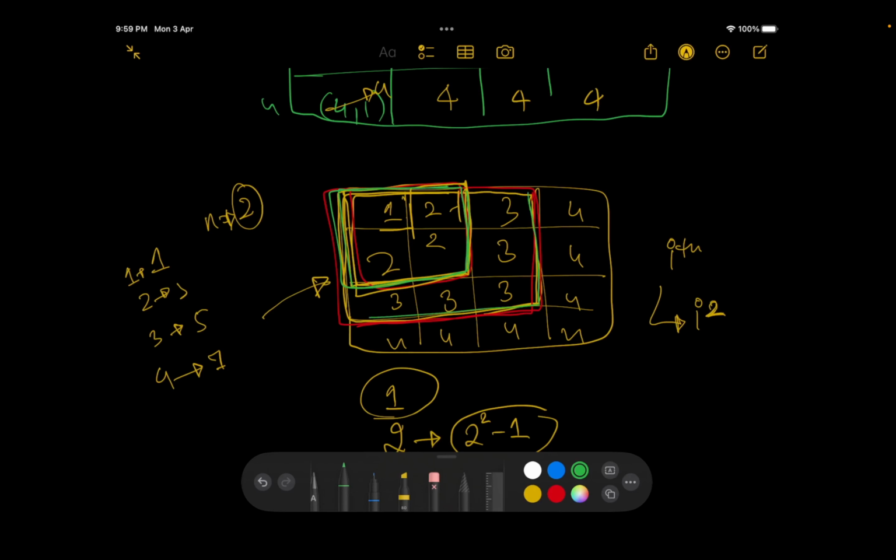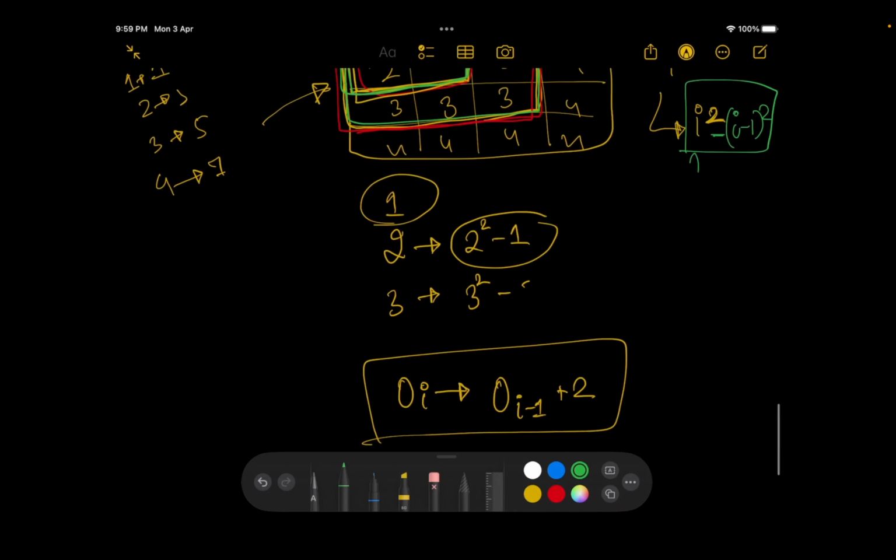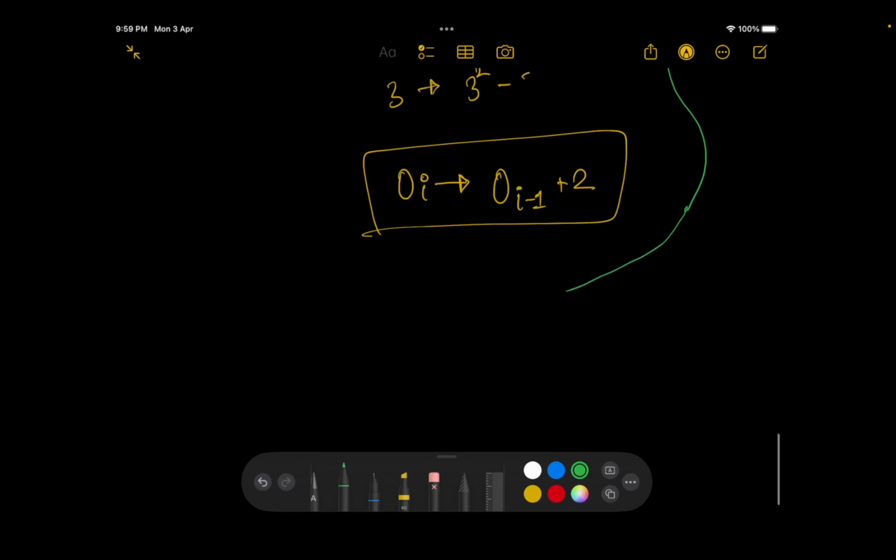This was of size 3 squared, because this was the element 3, minus I minus 1 squared. Cool. This is something we can do. Now if I try to generalize it, instead of square we'll be taking n, so this would become I to the power n minus I minus 1 to the power n.